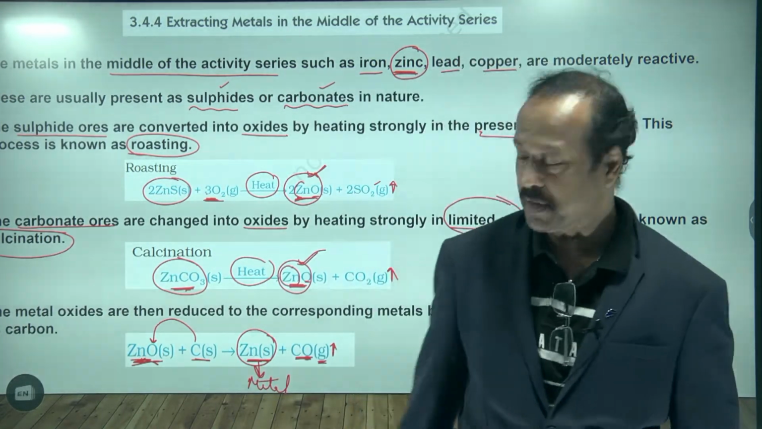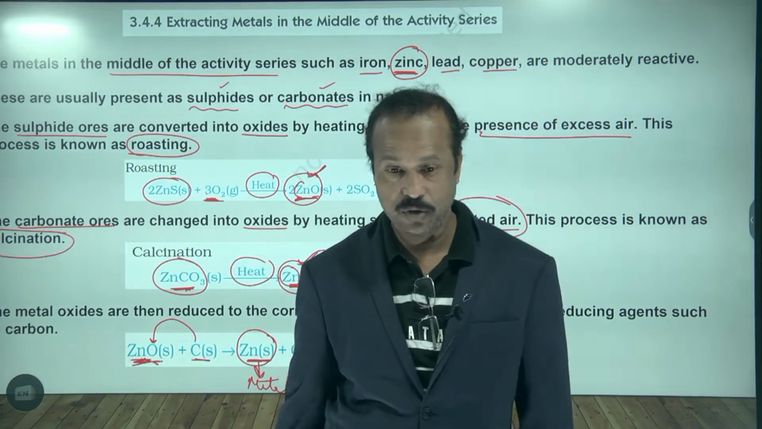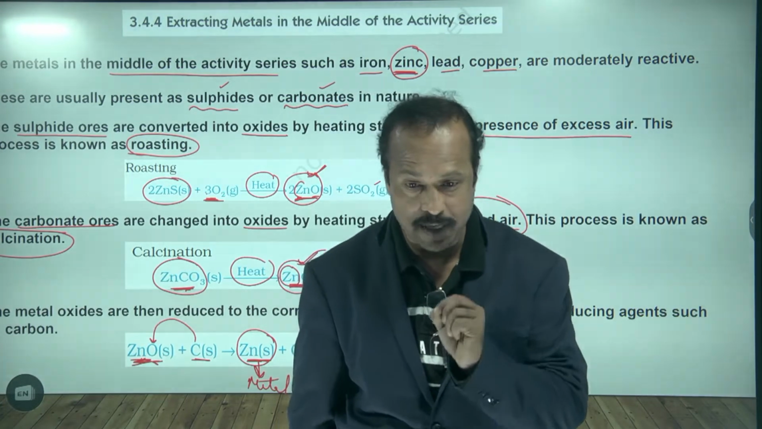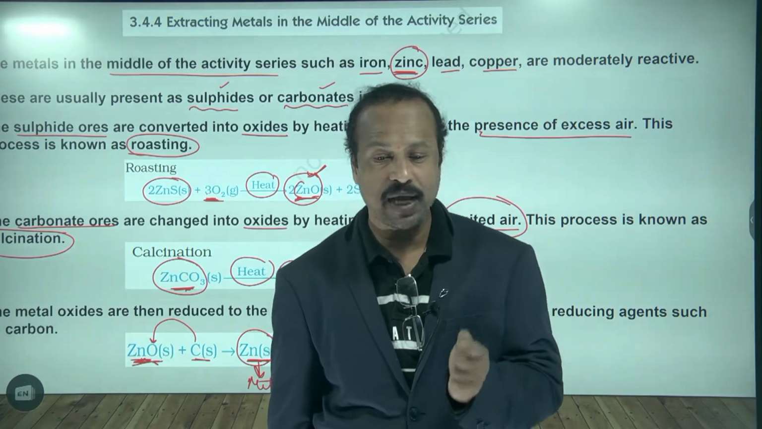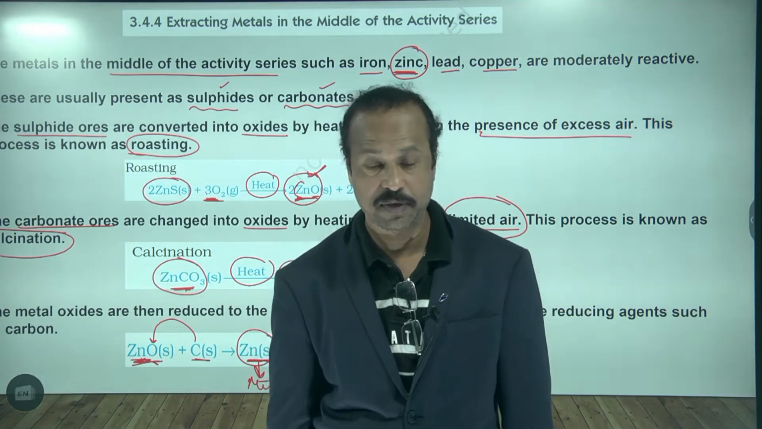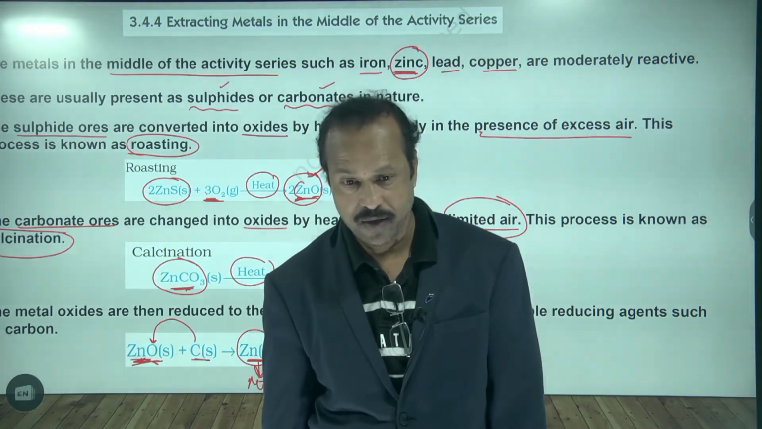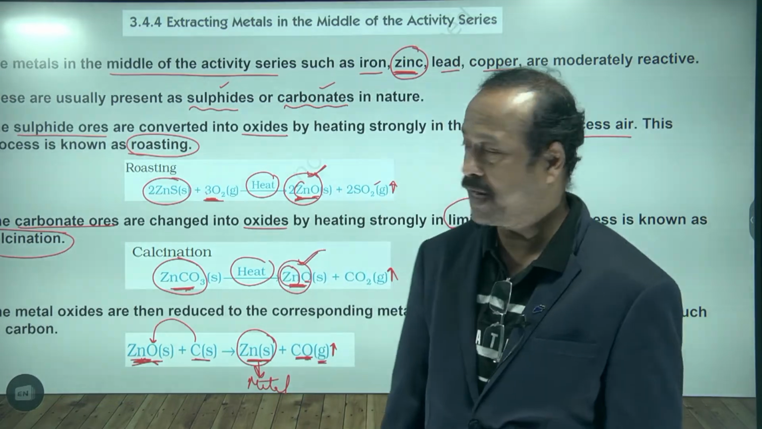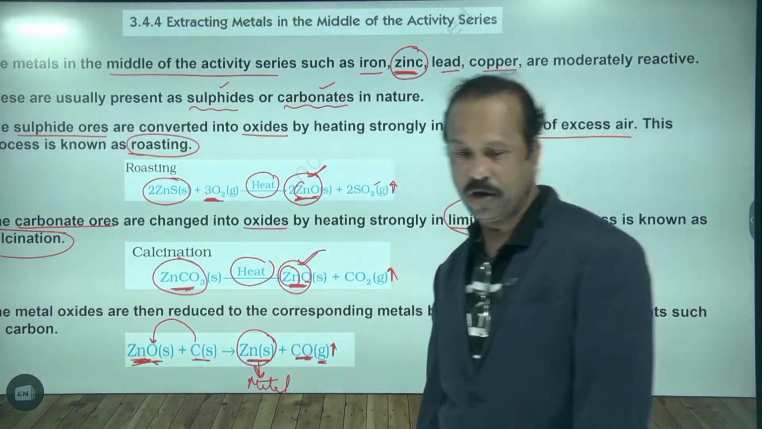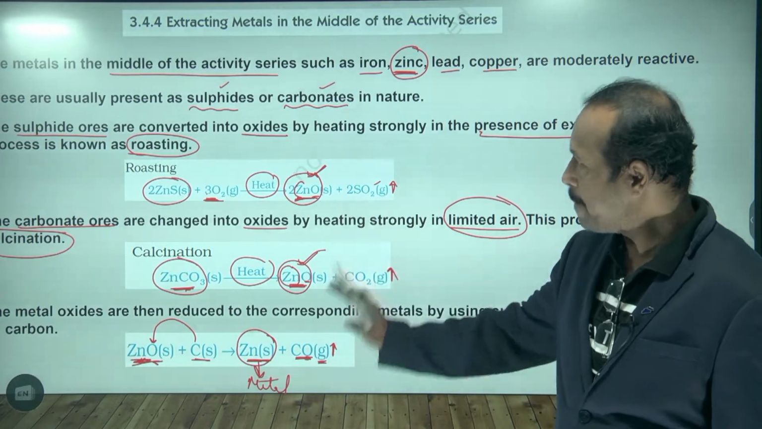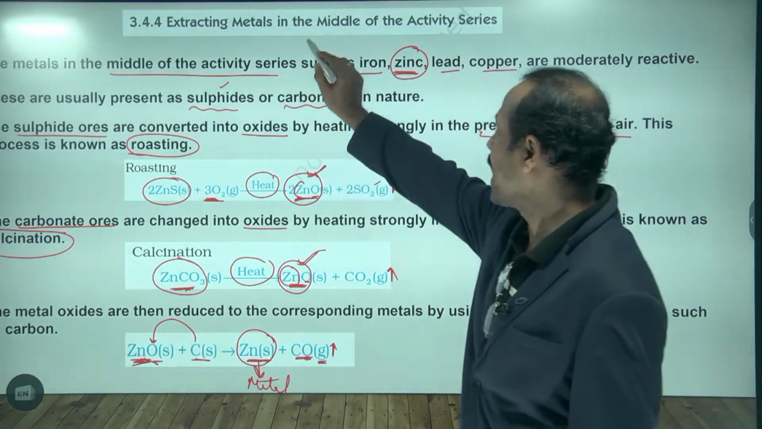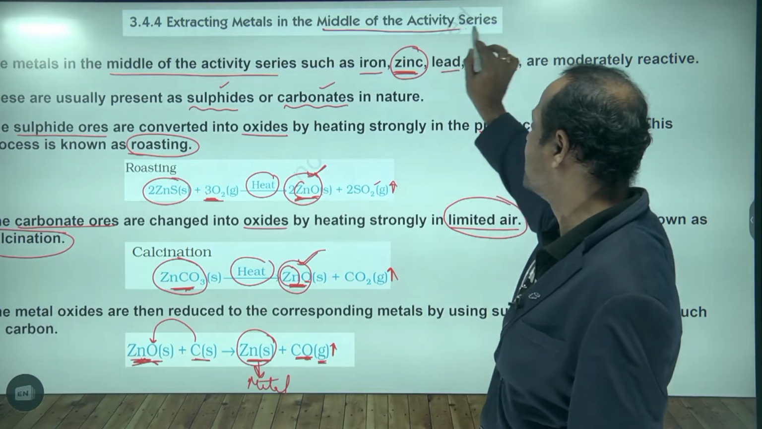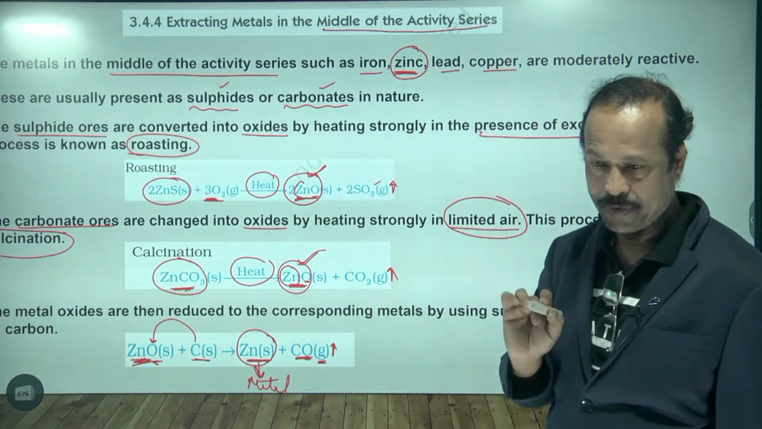But this metal is not completely pure, and it can be purified by electrolytic reduction. By electrolytic reduction we can get the pure metal. So this is about the extraction of metals of middle activity series. Is this clear? Yes, sir.